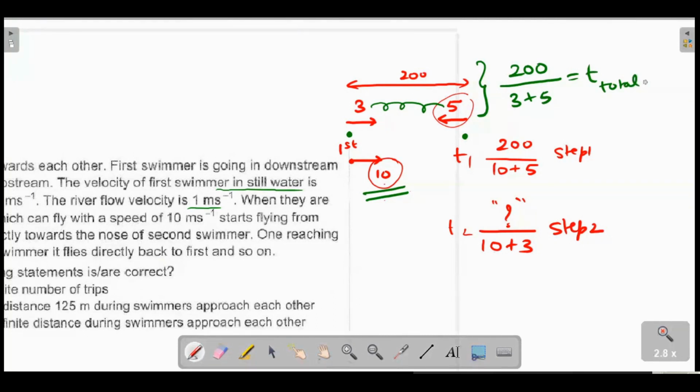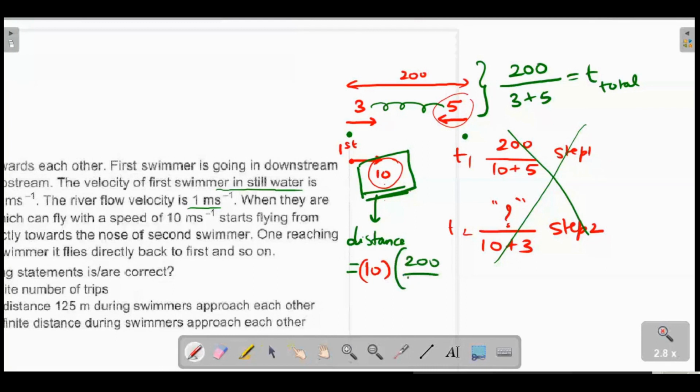It's as simple as that, right? So 200 divided by 8 would be the T total. And in this T total, I think the insect will travel a distance with a constant speed, right? So directly, instead of using these steps, you can directly write the distance traveled by the insect as the value of its speed multiplied by the total time. The total time I'll borrow from there, which is 200 divided by 3 plus 5.